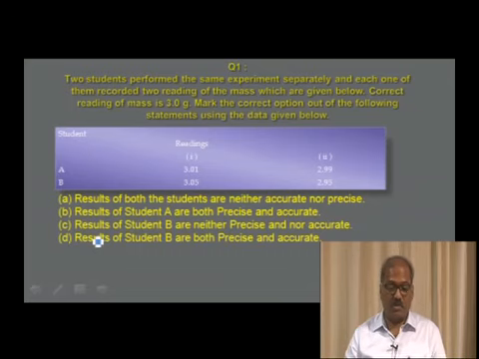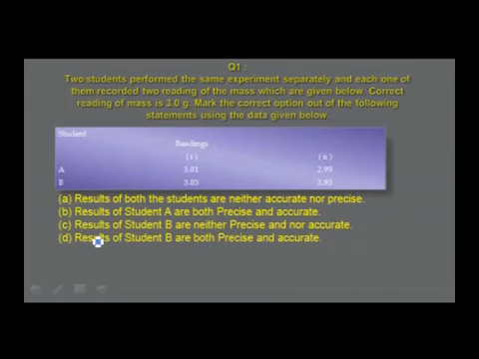Options: results of both the students are neither accurate nor precise; results of student A are both precise and accurate; results of student B are neither precise nor accurate; results of student B are both precise and accurate.